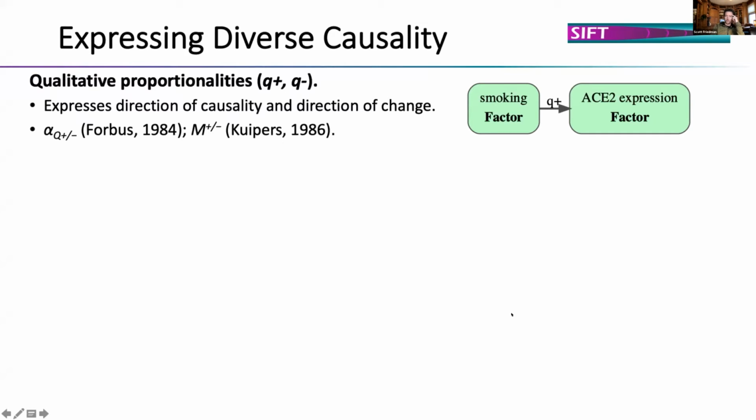First, an obvious choice is qualitative proportionalities. This tells us that one thing increases when another thing increases. So we have a direction of causality and the direction of change. This is the simplest monotonic directional representation we can reach for. So smoking increases ACE2 expression.